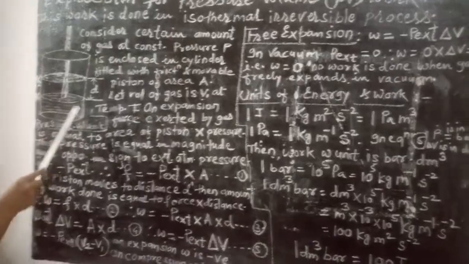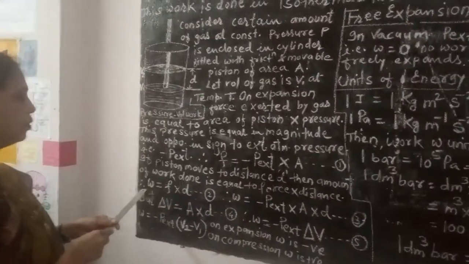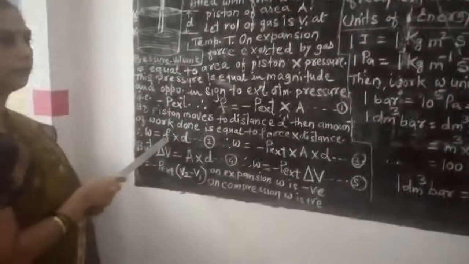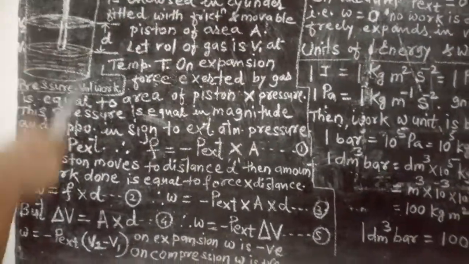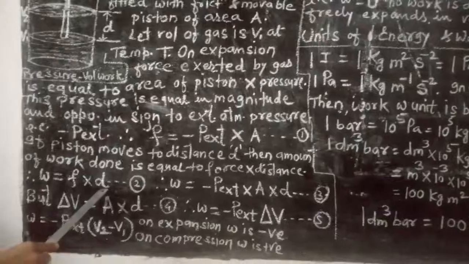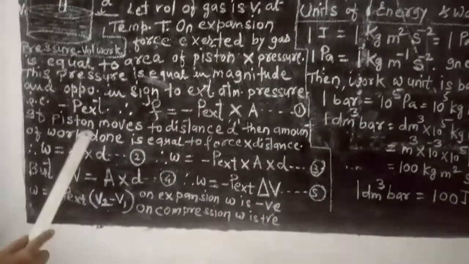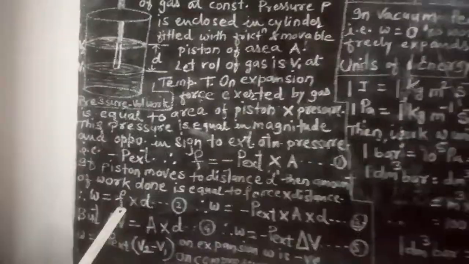We have already seen this in our last lecture. W is equal to F into d. F is nothing but the force with which the piston moves in the upward direction or in the downward direction, and d is the displacement or the distance travelled by the gas molecules. Okay, see here on the blackboard.